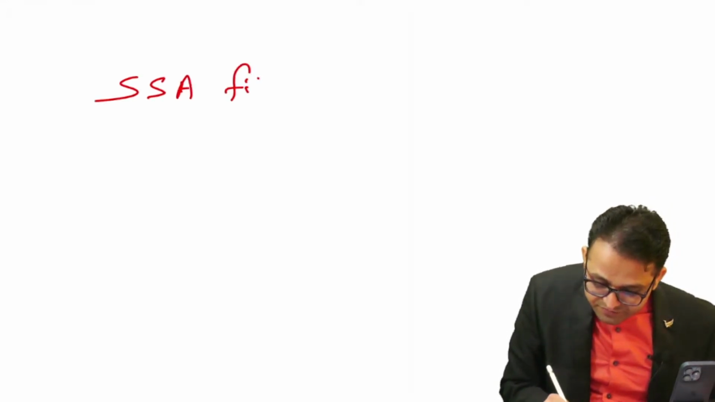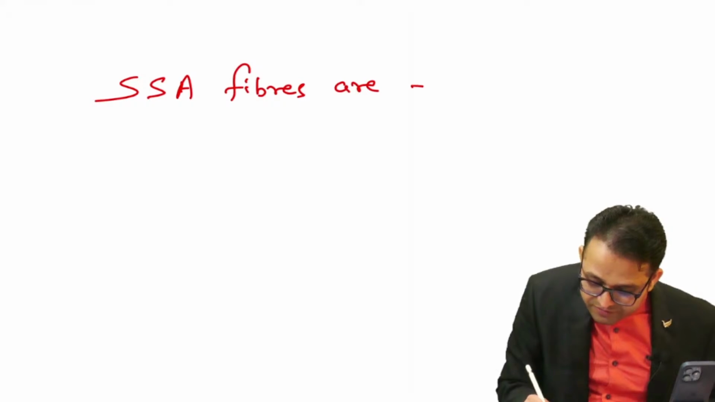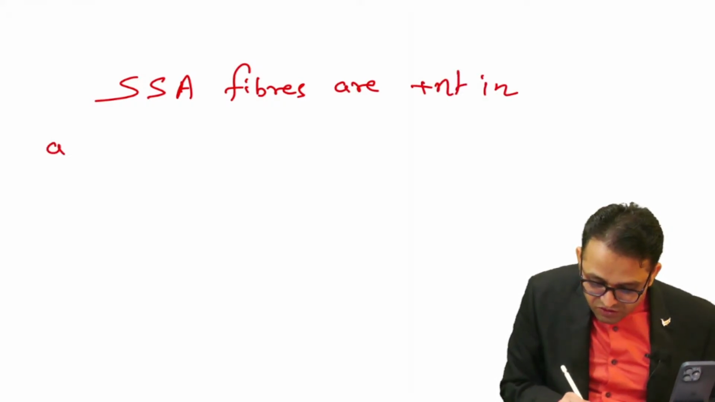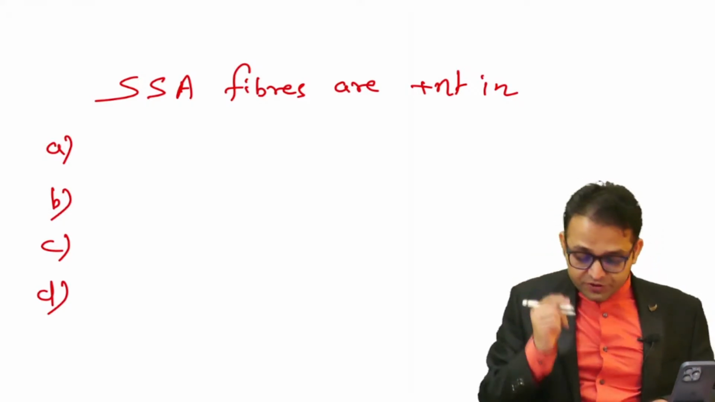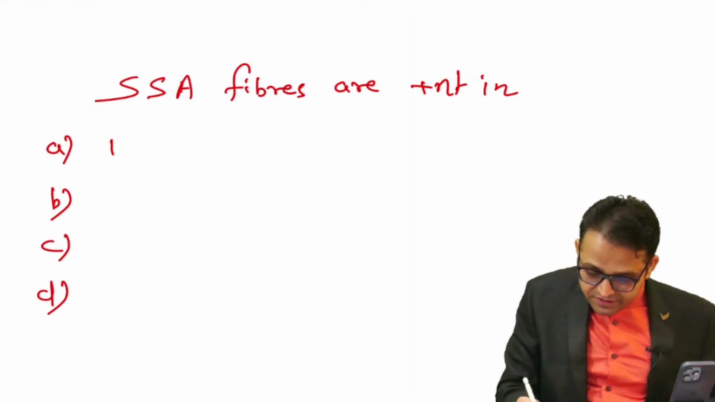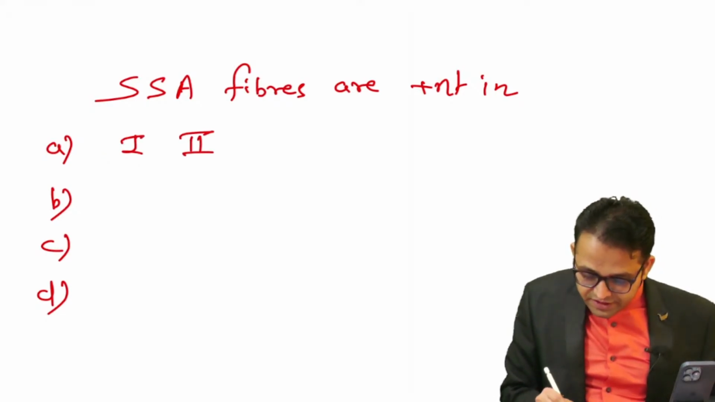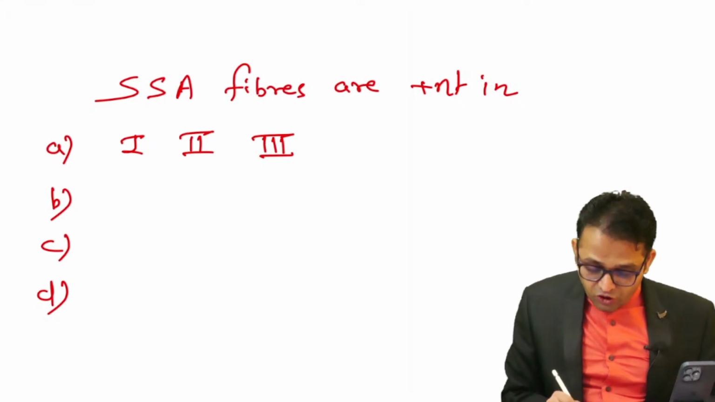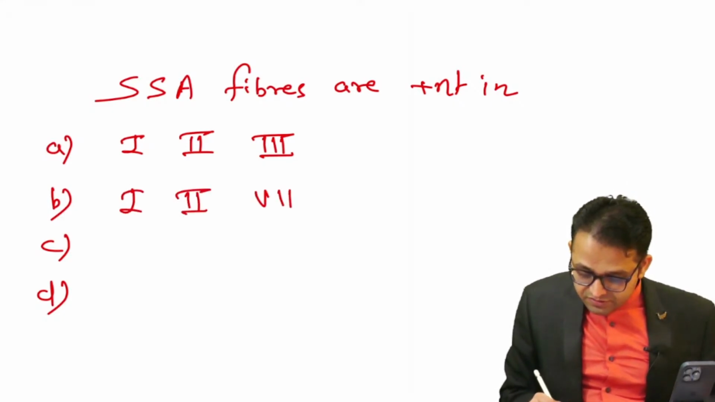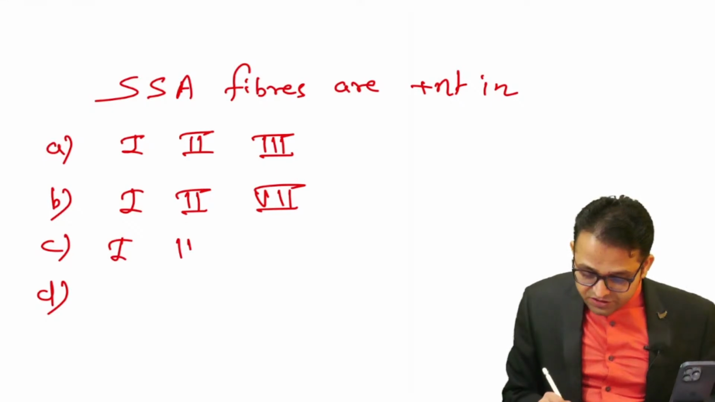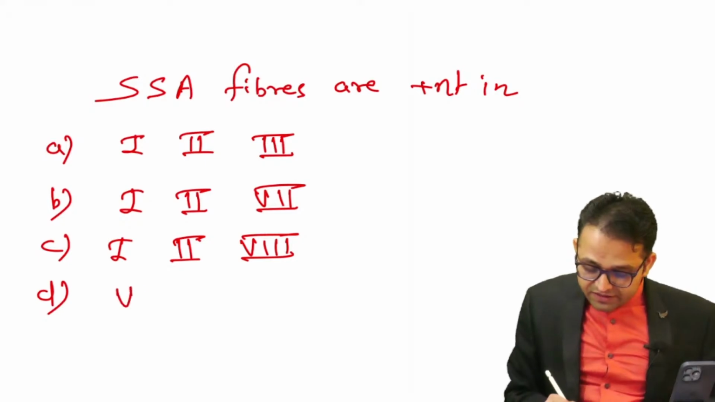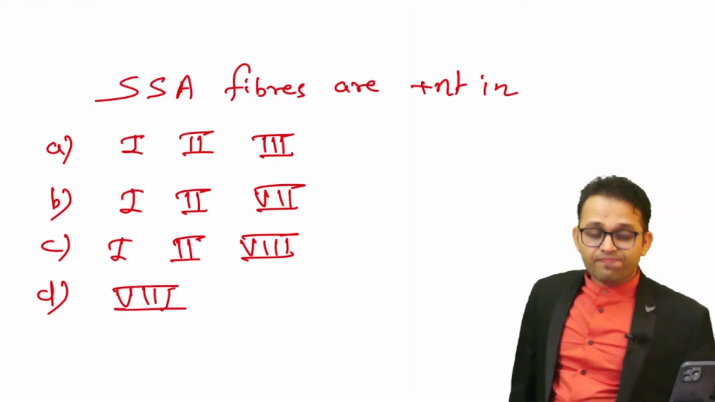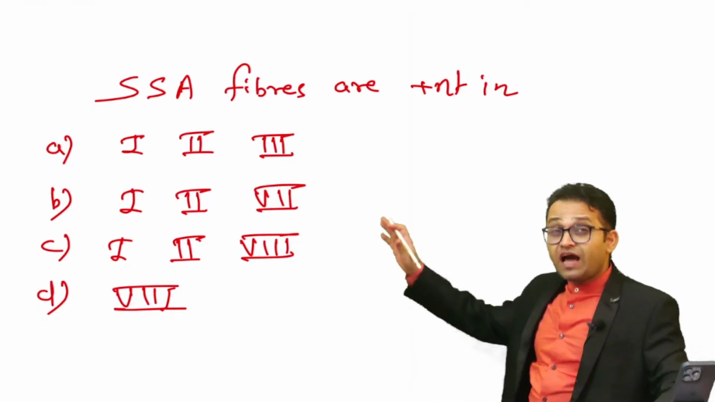The question will be asked: special somatic afferent fibers are present in option A, B, C, D. They will put the options like first, second, third. They will put the option first, second, seven. They will put the option like first, second, eighth. They will put the option like the eighth. So they are talking about the fibers.